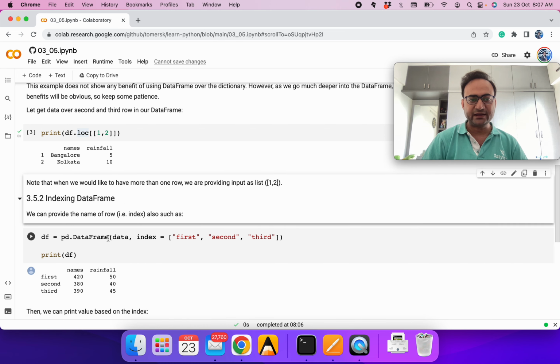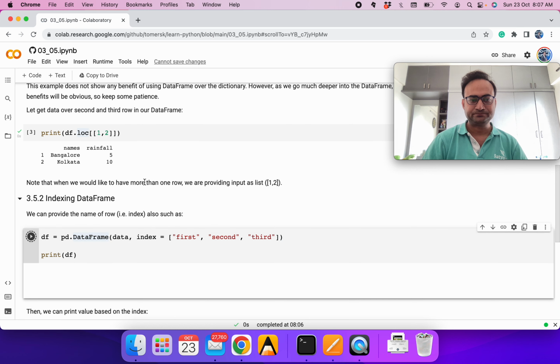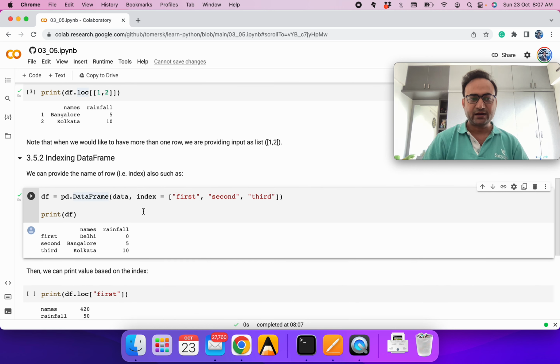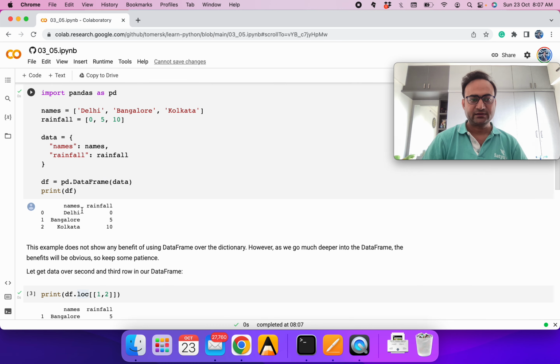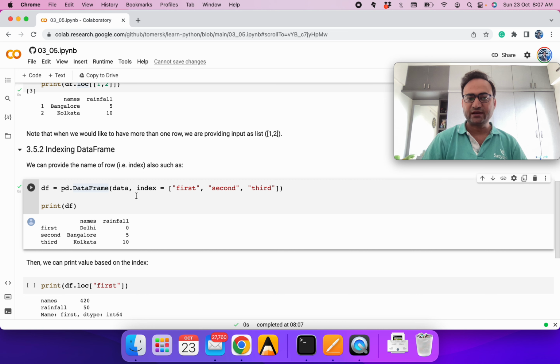Now how do we index in the data frame? Earlier we had the name of the city. We have given Delhi, Bangalore, Kolkata. We can define our index also. It can be, let's say, in the classroom the roll number. For a station it might be some station ID or grid ID.